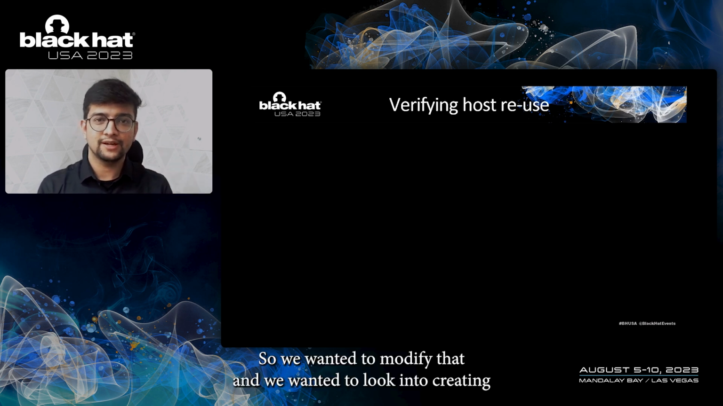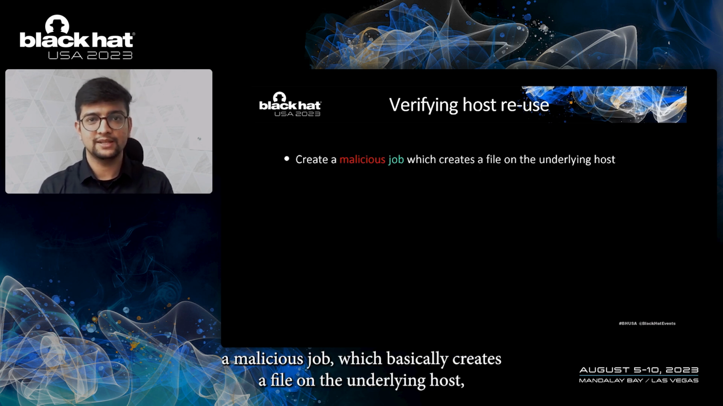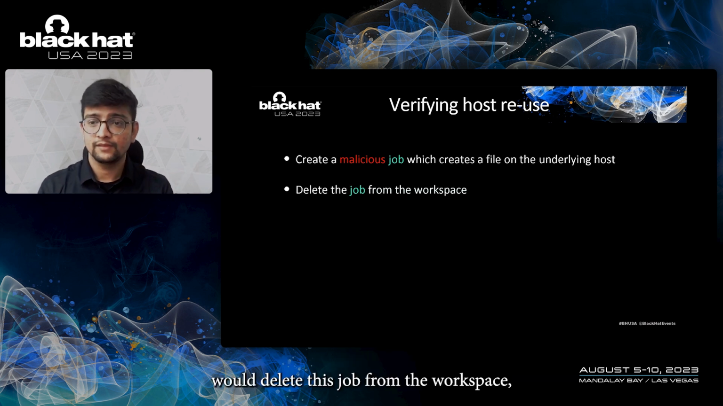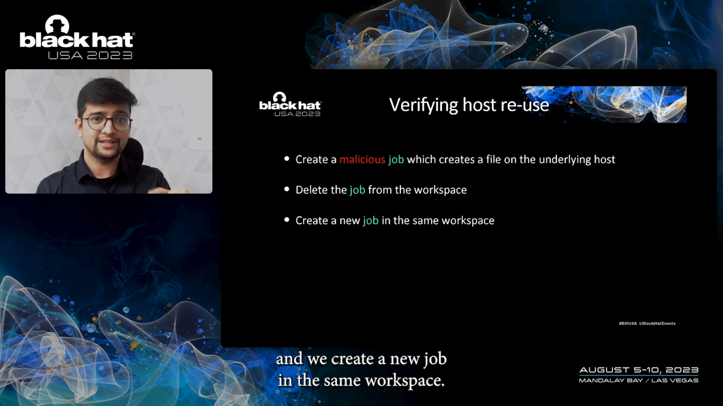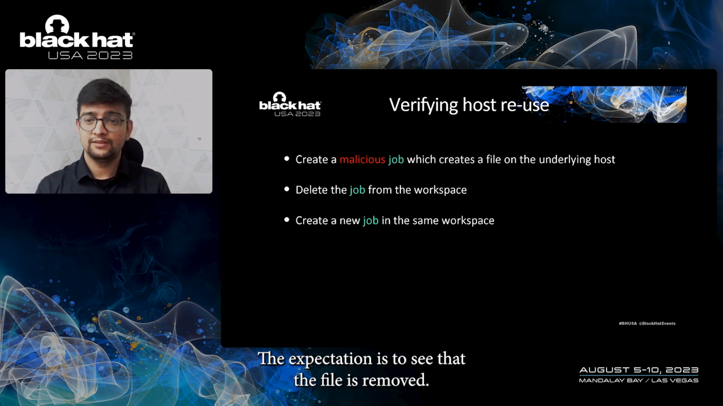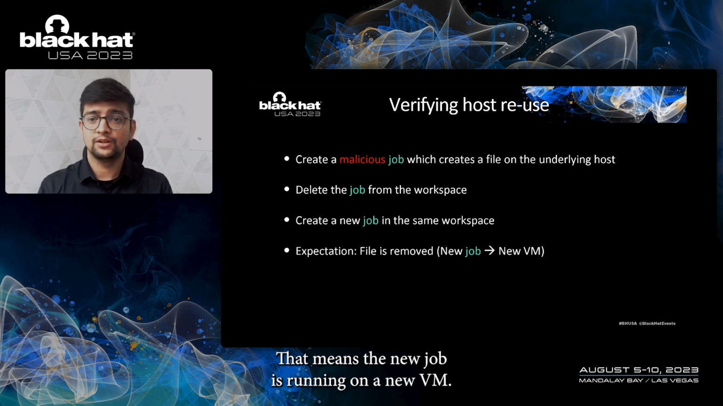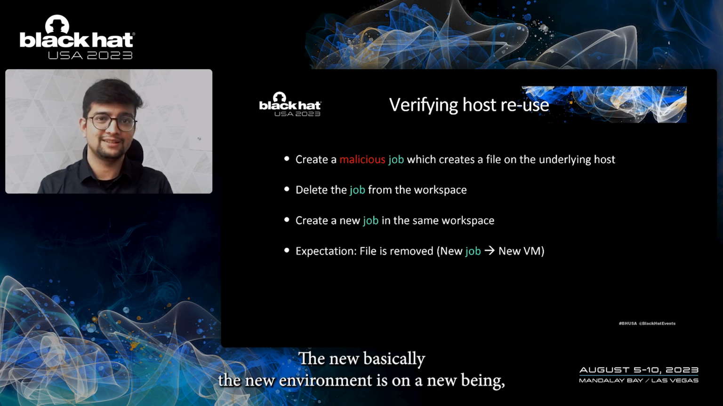So we wanted to verify that, and we wanted to look into creating a malicious job, which basically creates a file on the underlying host. We delete this job from the workspace, and we create a new job in the same workspace. The expectation is to see that the file is removed. That means the new job is running on a new VM. Okay, basically the new environment is on a new VM.